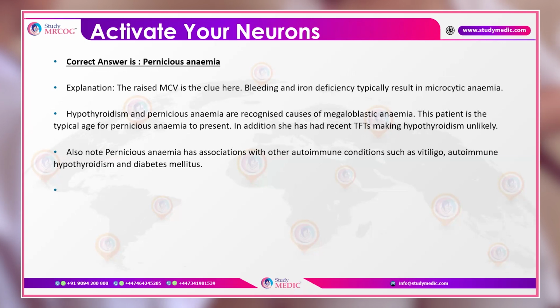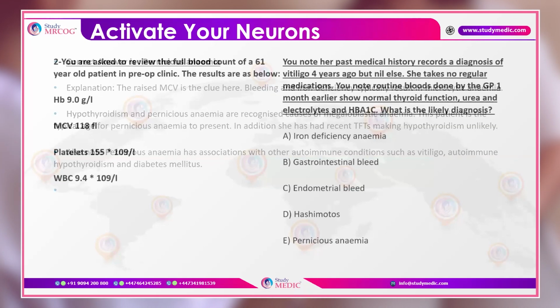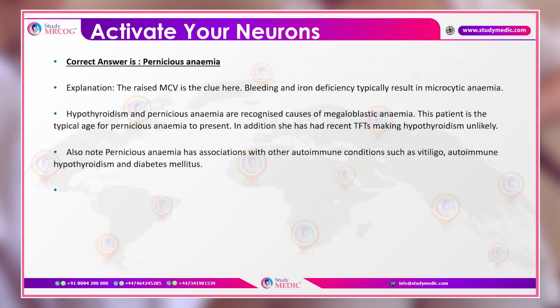In addition, she has had recent TFTs, making hypothyroidism unlikely, as there is a tie between only two options here: this can be hypothyroidism or this can be pernicious anemia. But it has been stated that her GP has done all the tests and her thyroid is normal. So Hashimoto's or thyroid dysfunction is also excluded, and we are left with pernicious anemia, which is the answer.